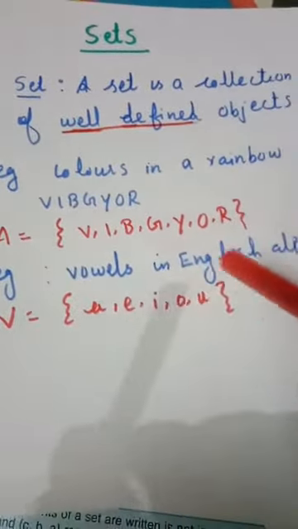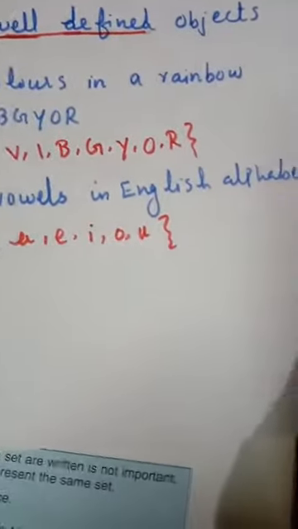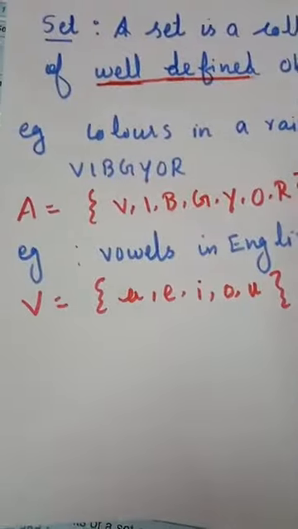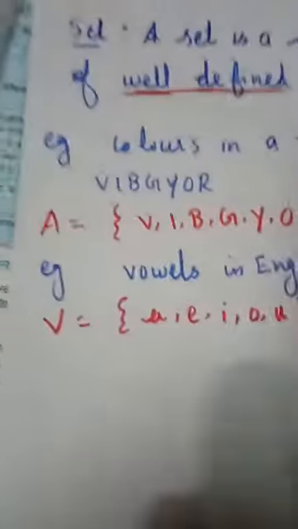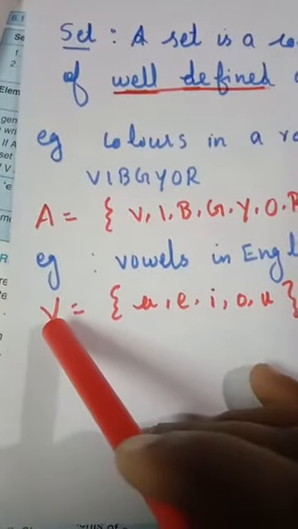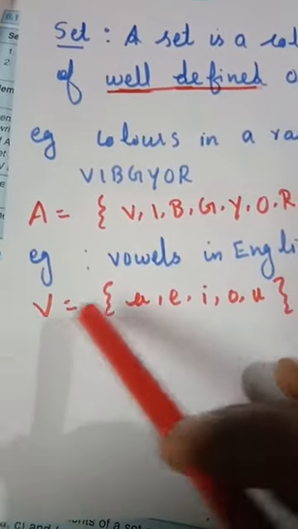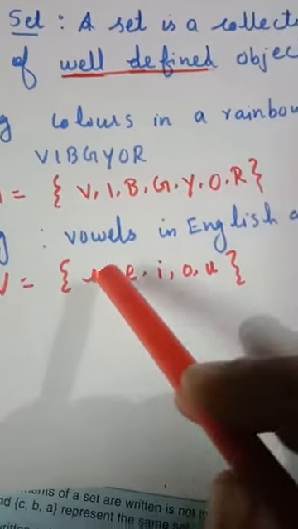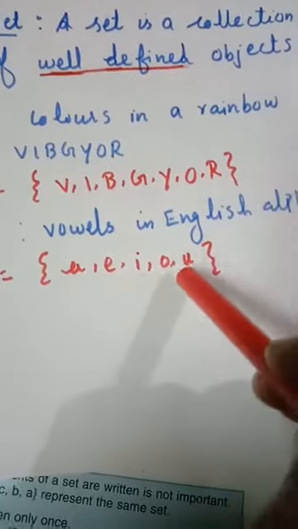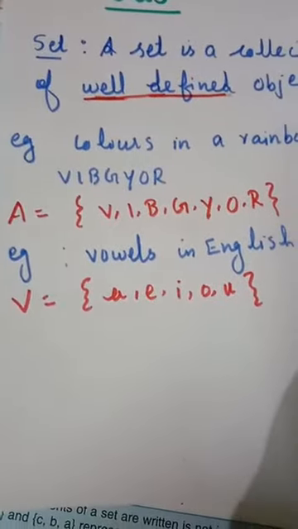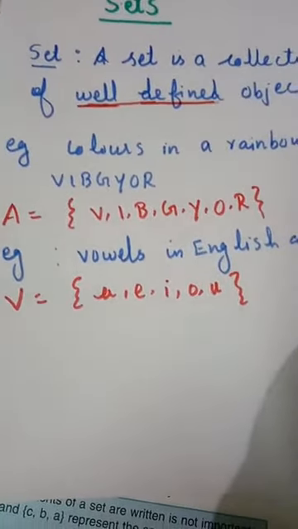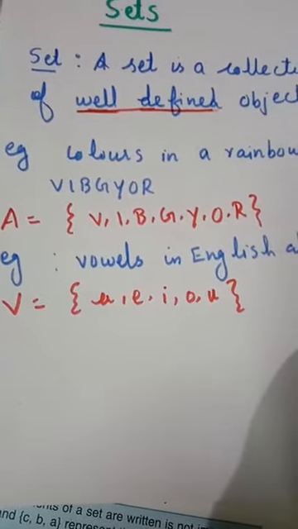The next example, vowels in the English alphabet. How to form it? Set V. Always use capital letters. Set V is equal to, in curly brackets, A, E, I, O, U. This forms a set. Clear?